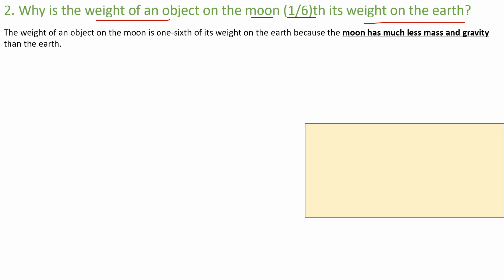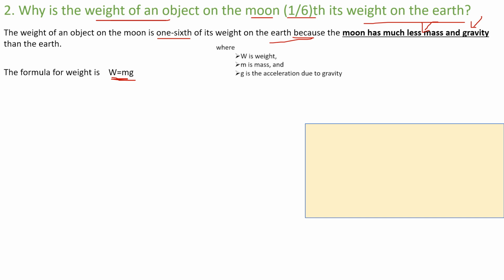The weight of an object on the moon is 1/6 its weight on the Earth because the moon has less mass and less gravity. What is the first answer? The moon has less mass compared to Earth. Remember, the moon has less gravity compared to Earth. So the weight of an object on the moon is less. How do we understand this in formulas? What is the formula for weight? W is equal to m into g, where w is weight, m is the mass of the object, and g is the acceleration due to gravity, maybe of Earth, maybe of the moon, depending on the case.